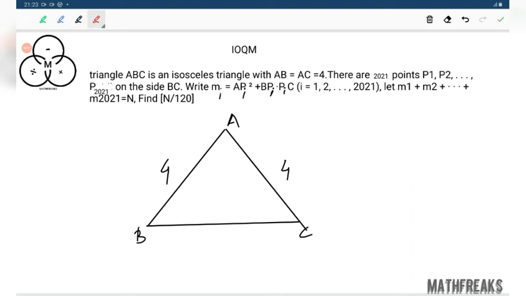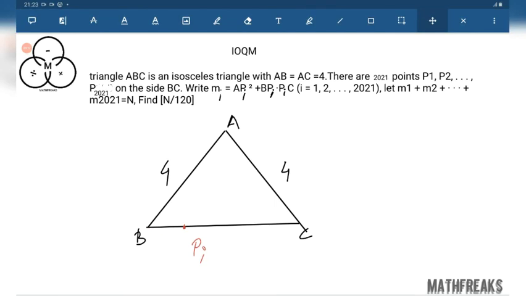Let us take any one random point, say Pi. Take any arbitrary point, say Pi. Join it: APi squared plus BPi into PiC. Find out the value.